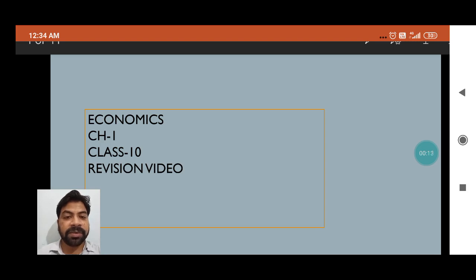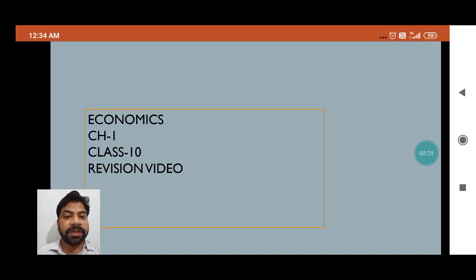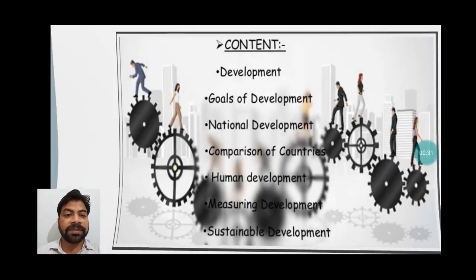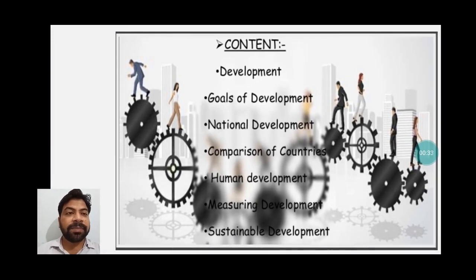Students, as you have read already, the first chapter in economics was economic development. That chapter was the development chapter. So here we will just revise what we have read already, the definition of development. First we will understand that. So see some aim and objective of this chapter with the content.